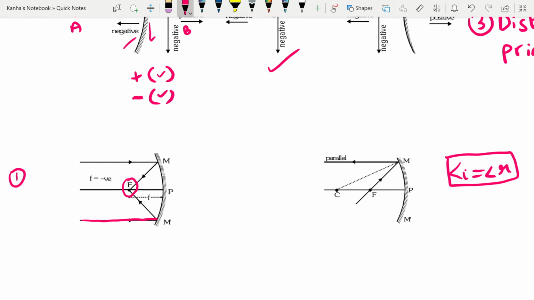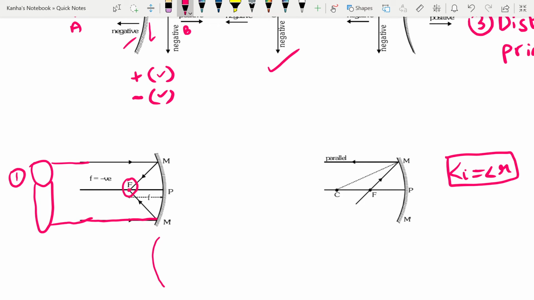I'll just say in more general terms, the focus is on the same side as the object. So if my object was somewhere here, and these rays are coming parallel to the axis, then after reflection they will pass through one point known as the focus. Okay, for the convex case, what we'll have is a mirror like this.